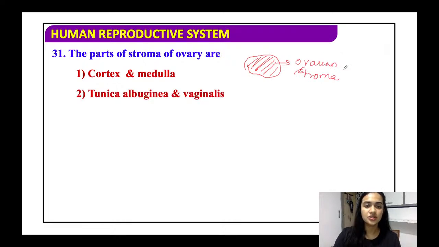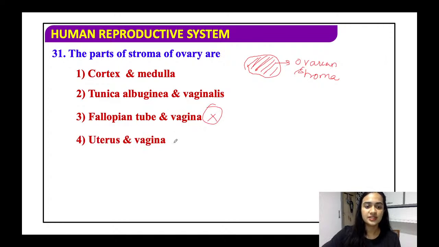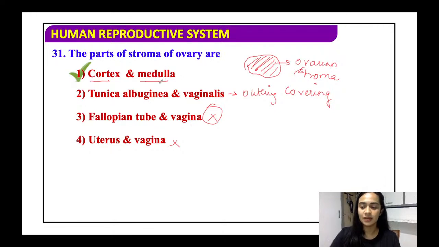Fine. Cortex, medulla, tunica albuginea and vaginalis, fallopian tube and vagina. See, the third option is gone, because that is not found in the ovary at all. Uterus and vagina are also not part of the ovary. Tunica albuginea and vaginalis is a part of the outer covering of the ovary. Alright, this is the outer covering of the ovary. So the right answer is cortex and medulla. Cortex has all the Graafian follicles and medulla has blood vessels.